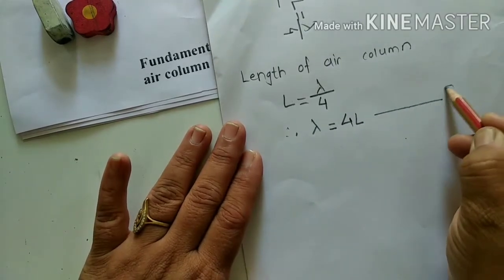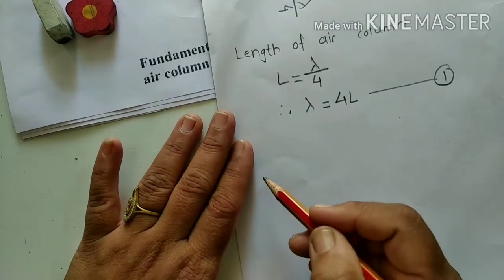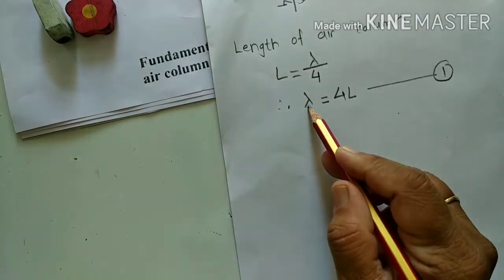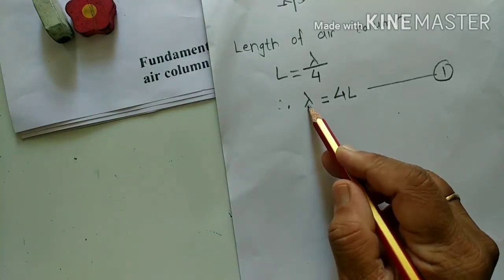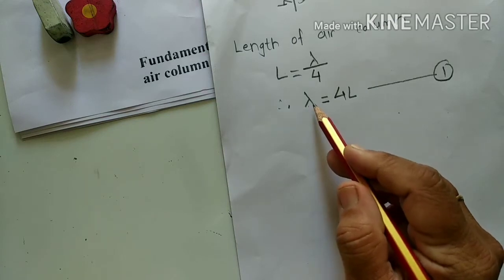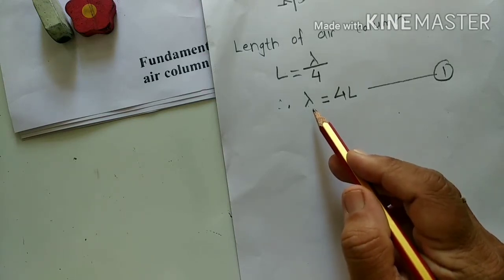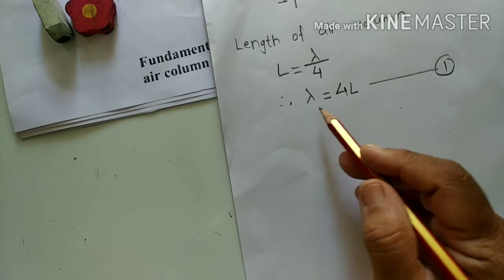Suppose this is equation number 1, where lambda is the wavelength of the fundamental mode of vibration in the air column.